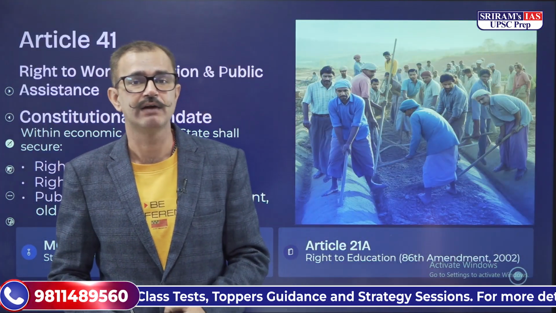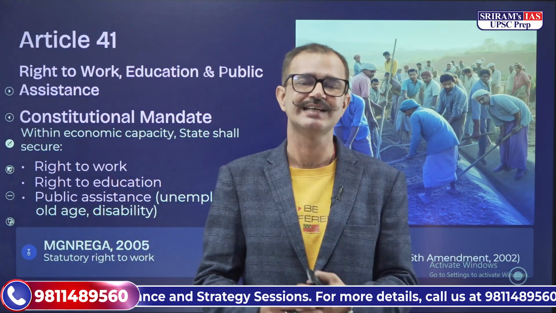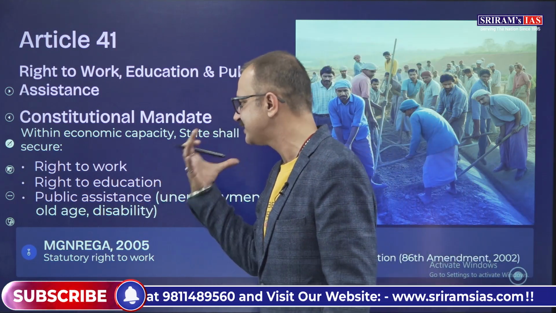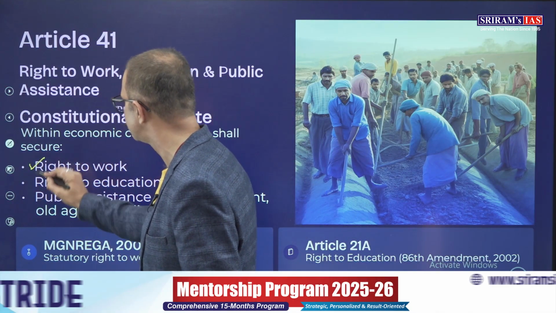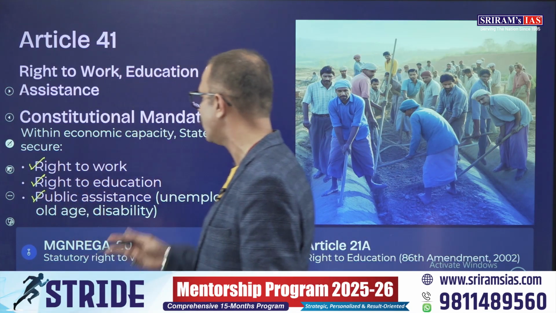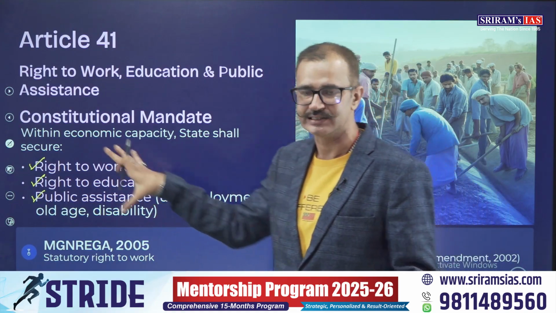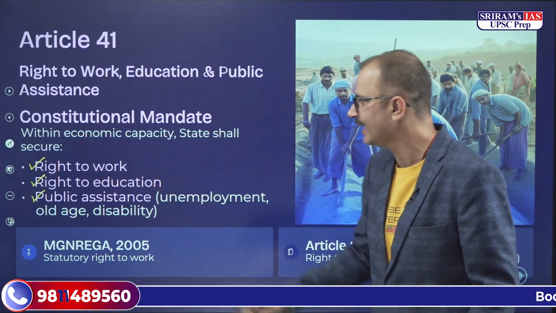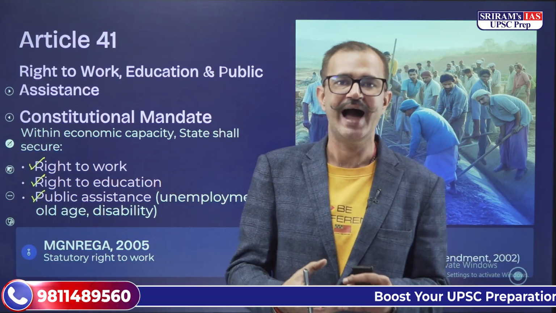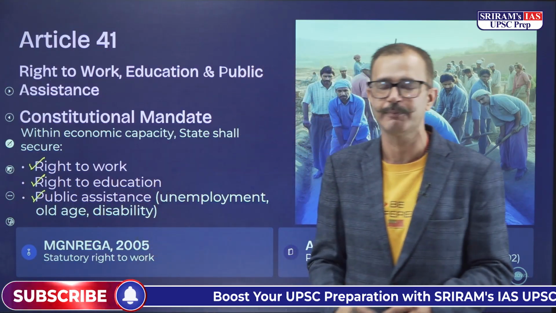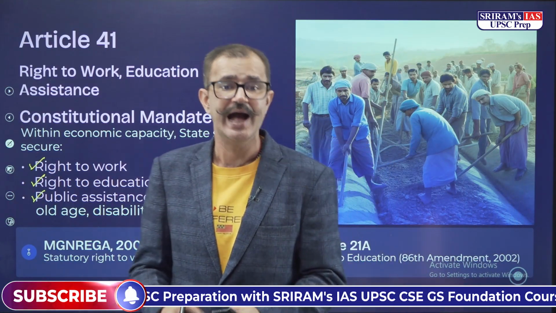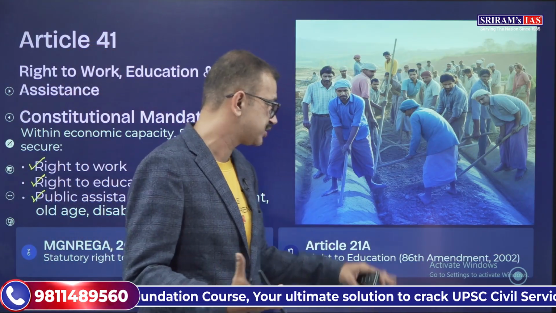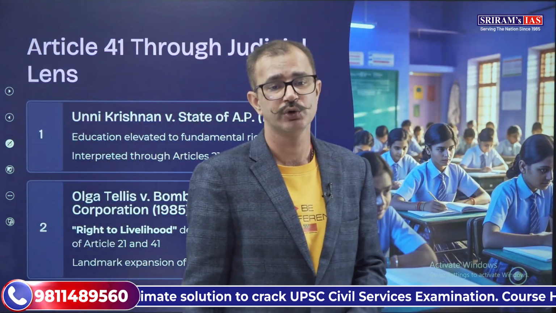The next article is Article 41, which provides a mandate for certain special conditions, where we have unemployment, old age and disability. So they have the right to work, right to education, and right to public assistance, within the economic capacity of the state. Using this, we have the MGNREGA passed in 2005 that provides a statutory right to work, as well as Article 21A, which provides the right to primary education, added by the 86th Amendment Act of 2002.